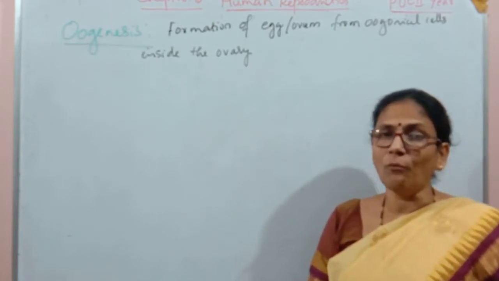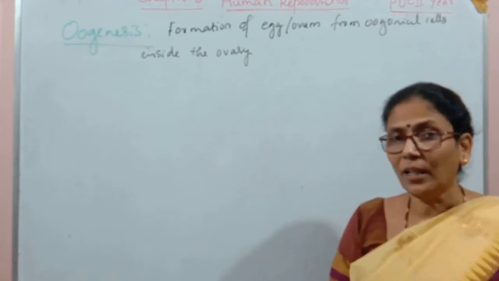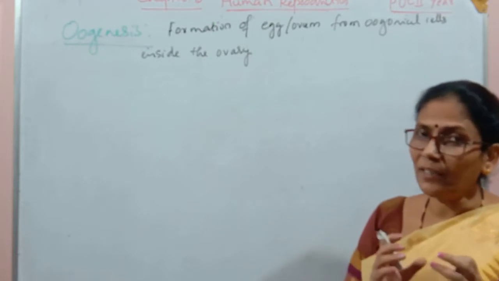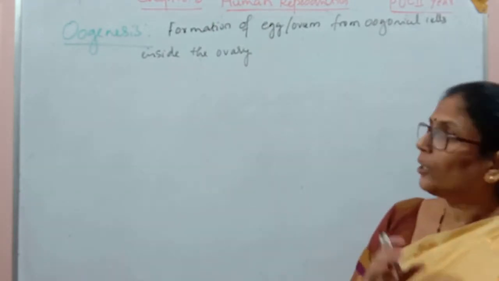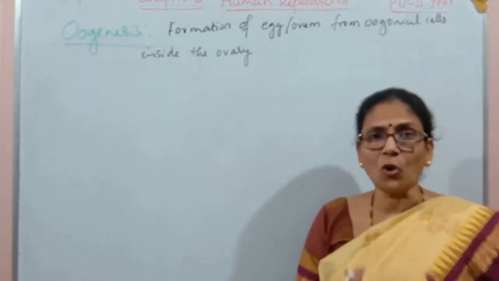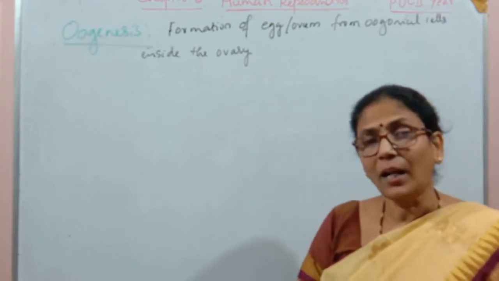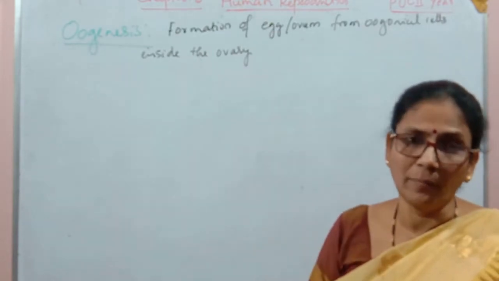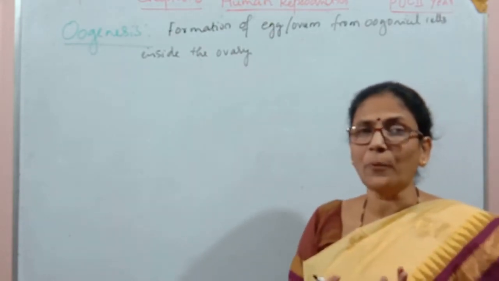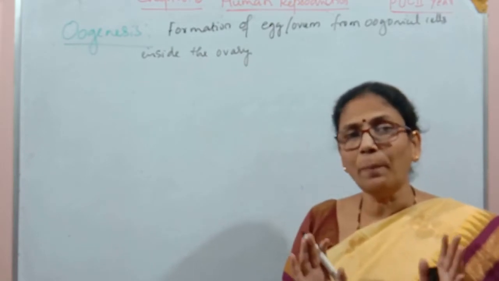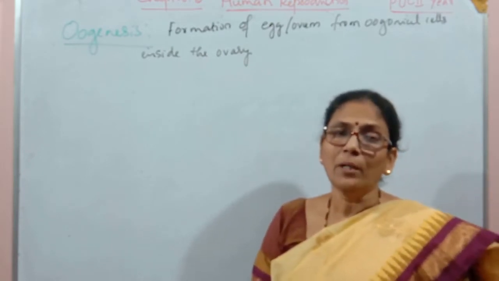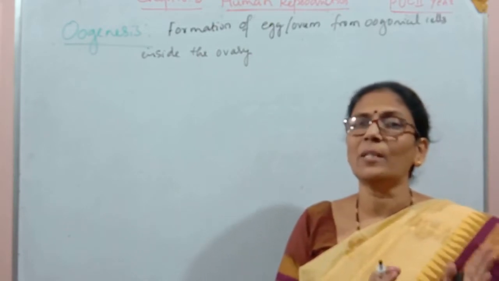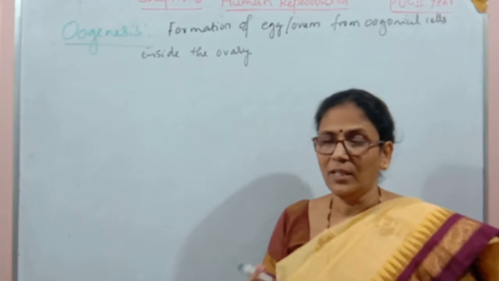The first part of oogenesis starts at the embryonal stage of the female fetus or baby, inside the mother's womb. But it stops at the time of birth and again restarts at the puberty age of that female individual. This whole process continues in two parts with a small gap from birth to puberty. This is the main difference between spermatogenesis and oogenesis.